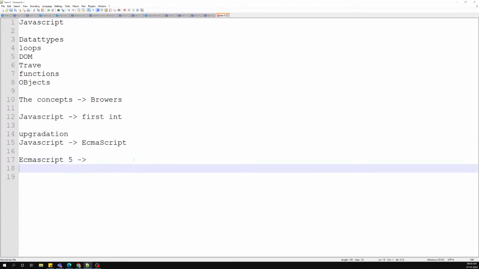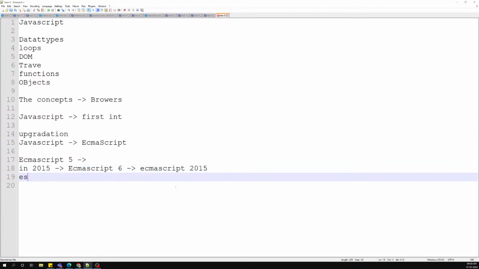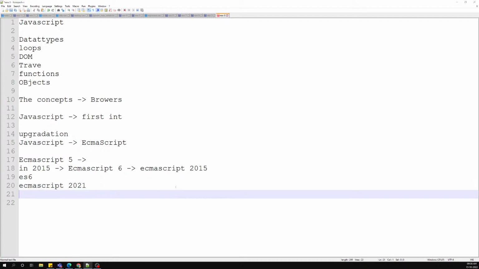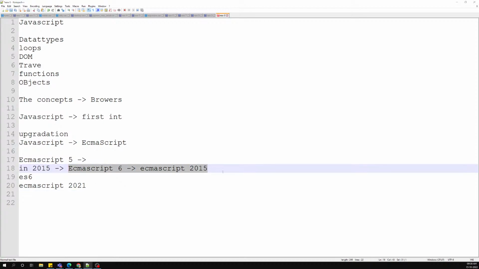Now in 2015, a very rapid change came in JavaScript, and we call it ECMAScript 6, but it was released in the year 2015, so we also call it ECMAScript 2015. In short, the next version we call ES6. Right now the version running is ECMAScript 2021. Version 2022 I think is not yet released. Every year a new version is released and some features get added, but the major change occurred in ECMAScript 6.